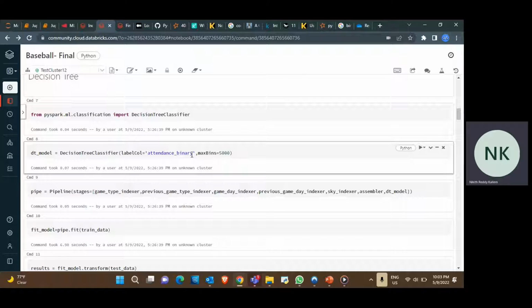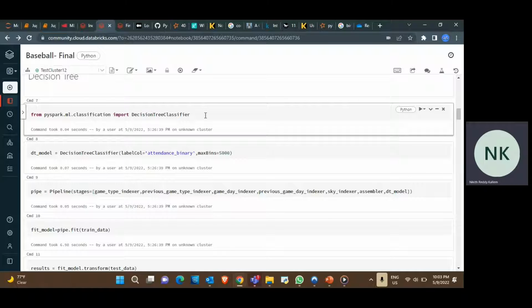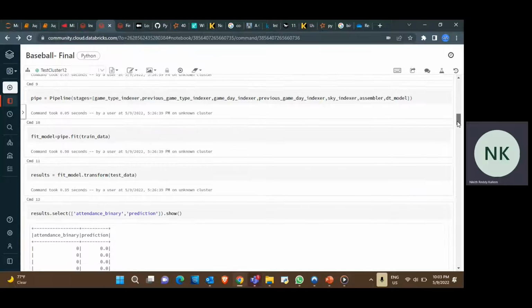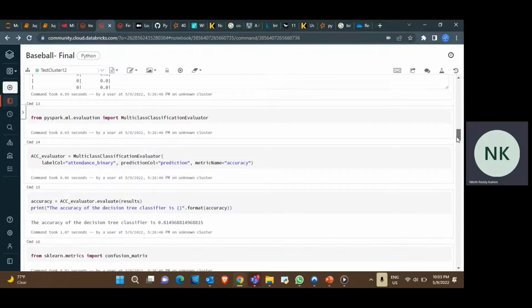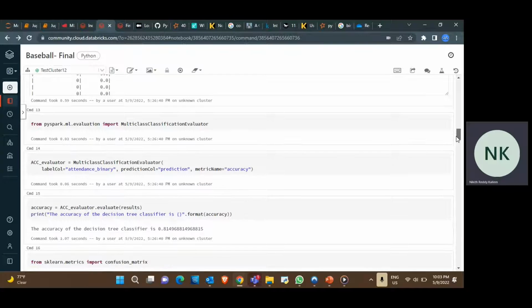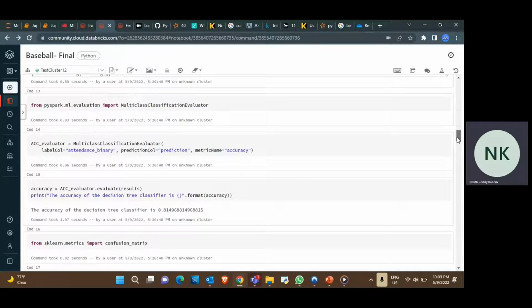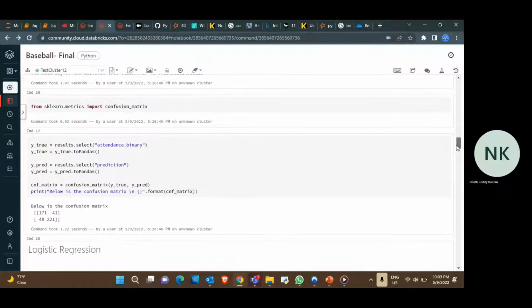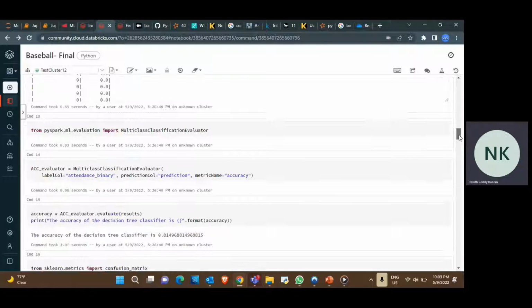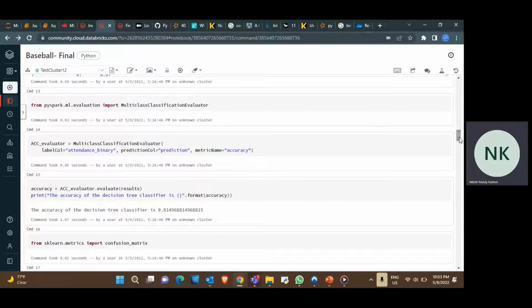If it is greater than 30,000, it is 1, true. We used the decision tree classifier, and when we evaluated it, we got an accuracy of 81%.